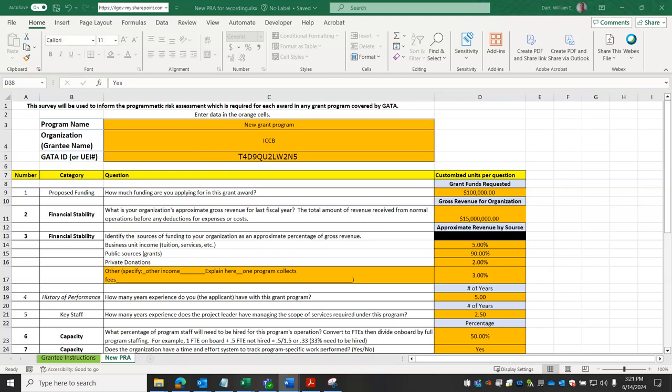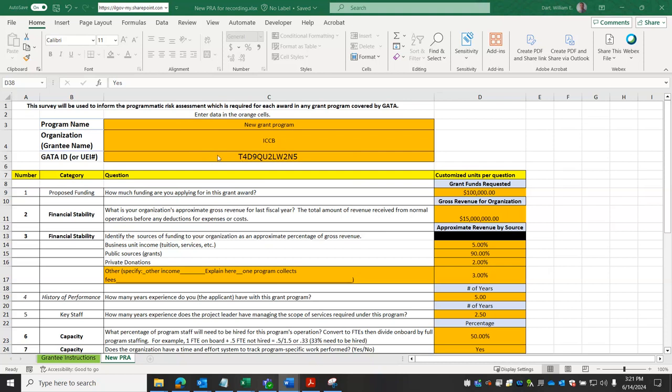And this means that institutions and community-based organizations will need to complete this PRA for each grant opportunity. Again, if the opportunity is subject to GATA, recent updates to the GATA regulations in the state require awarding agencies to use a prescribed risk assessment. So this PRA will be made available with each opportunity. Please return the PRA to ICCB as presented in the instructions on the form and as expressed in the NOFO or other directions for the grant program.